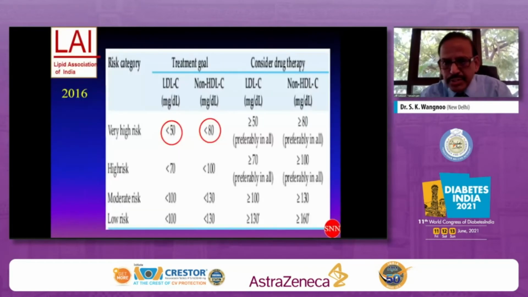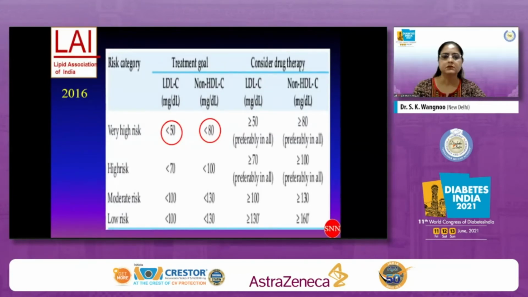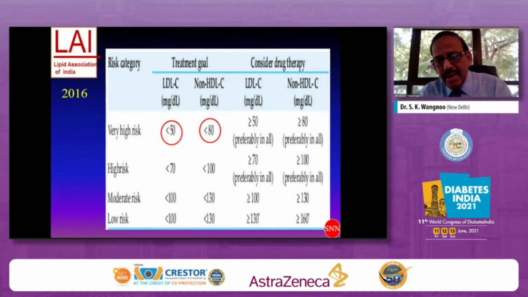Having seen this, ladies and gentlemen, my patient has a very high risk problem because he has higher LDL cholesterol over and above the total cholesterol, high triglycerides, low HDL, and increased lipoprotein(a). He's a diabetic. He has a family history of coronary artery disease and death. Almost all his family members are affected with the problem. So he comes under a very high risk group.